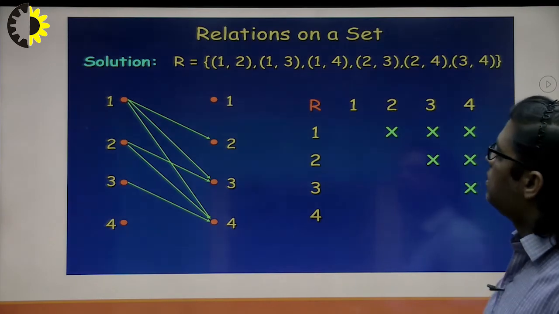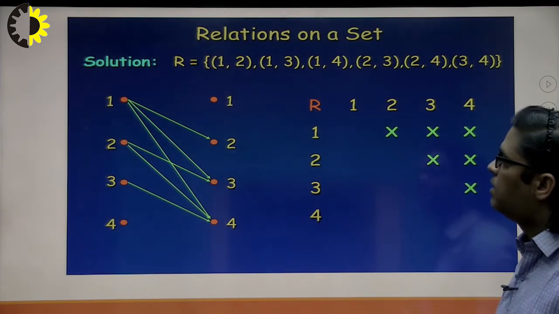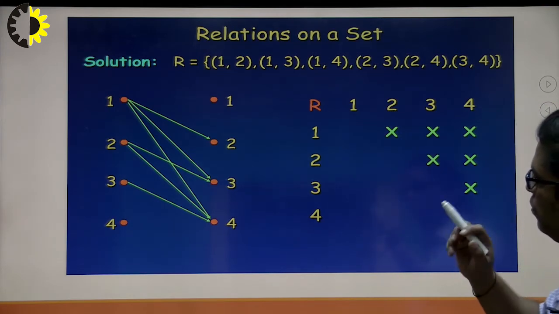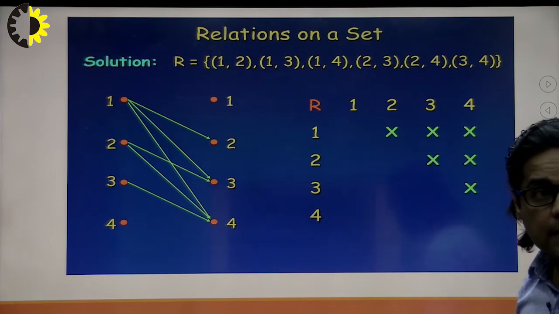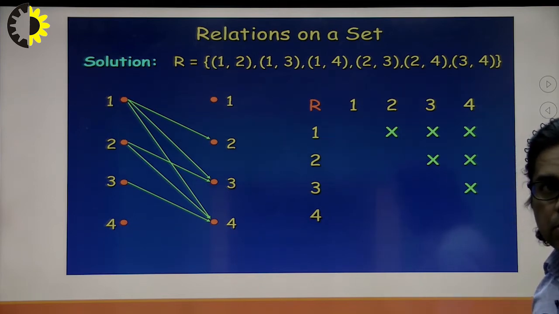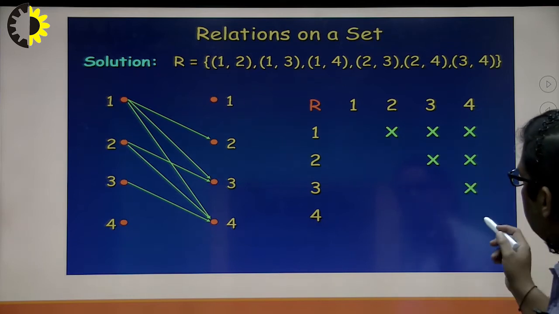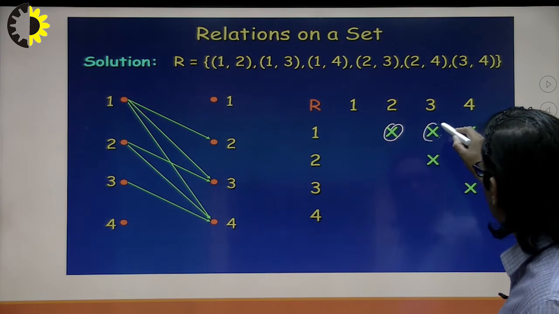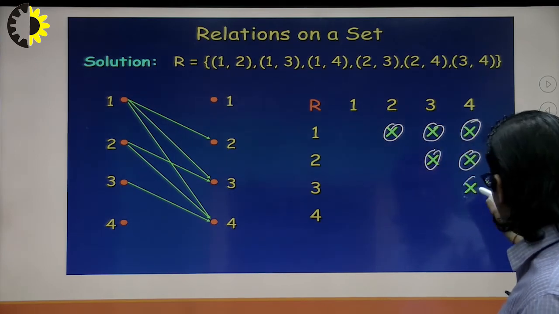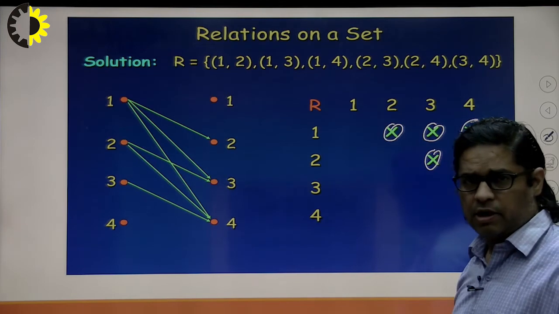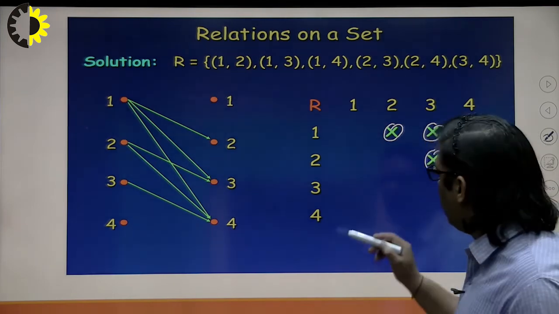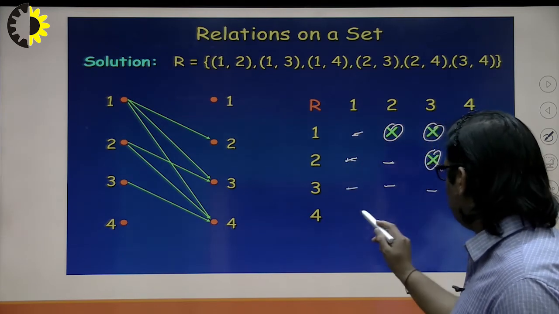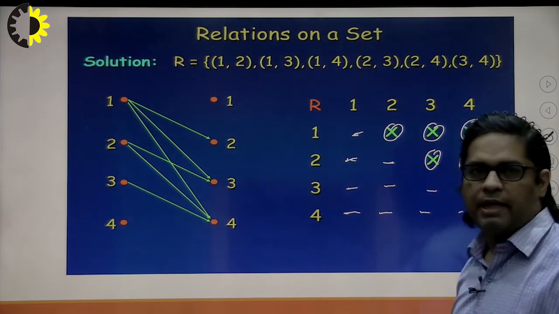Next, relation on a set. Similarly, the same example as I gave earlier, 1 is related to 2, 1 is related to 3, 1 to 4. Next, 2 to 3 and 2 to 4, then 3 to 4. So here a matrix form is given. In this matrix form, the cross is showing that these two elements are related. Here also, this cross is showing that these elements are actually related. That's why the cross is being done. And the blank spaces show that there is no relationship between these particular elements.